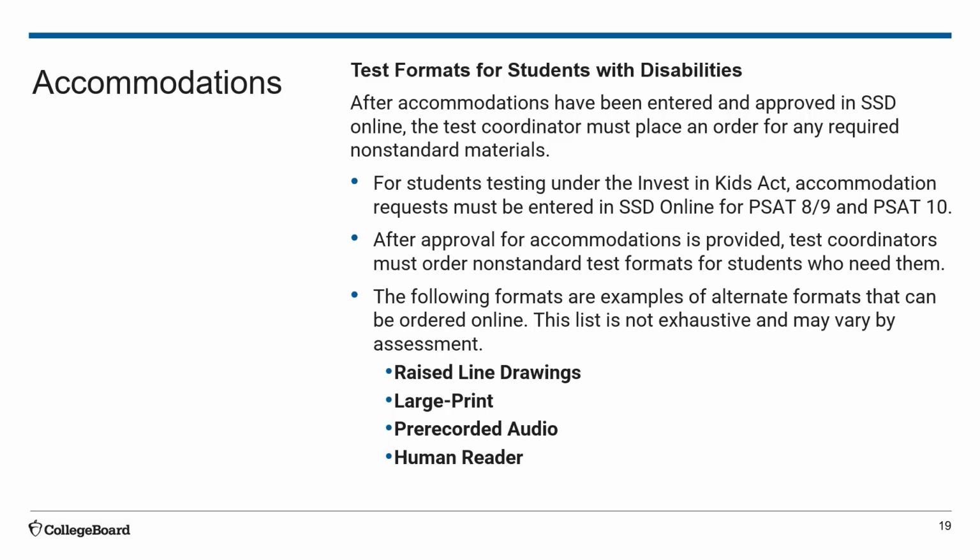The following formats are examples of alternate formats of test materials that can be ordered online, so long as the accommodations have already been entered and approved. Please note the list on this slide is not exhaustive and may vary by assessment. For example, a non-standard or alternate test format may be a large print answer sheet, pre-recorded audio, or the need to request a one-to-one human reader test material booklet.